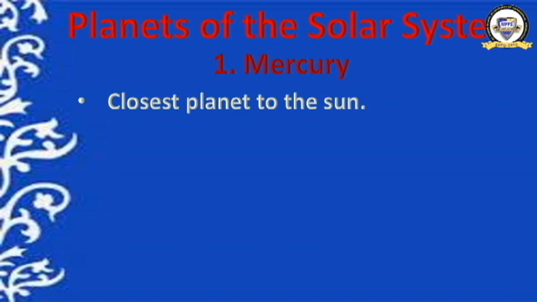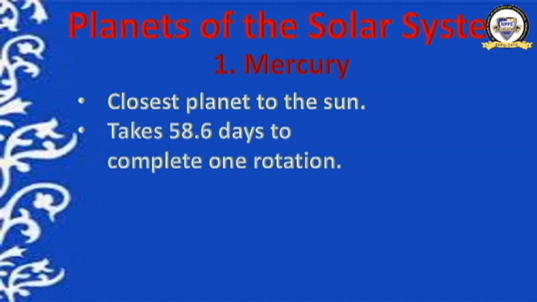It is nearer to the Sun, so it takes very less time to orbit the Sun. Its 1 year means only 88 days. Clear now? It takes 58.6 days to complete one rotation. Our Earth takes 24 hours to take one rotation, but Mercury takes 58 days to complete one rotation. Earth takes 1 year. What is 1 year? 364 days and 365 days. Earth takes 365 days to complete one revolution, but Mercury takes only 88 days to complete one revolution.